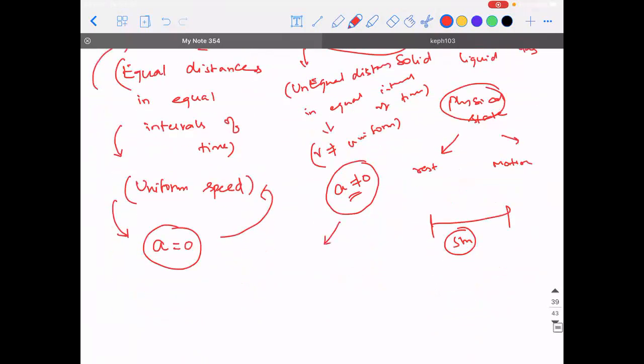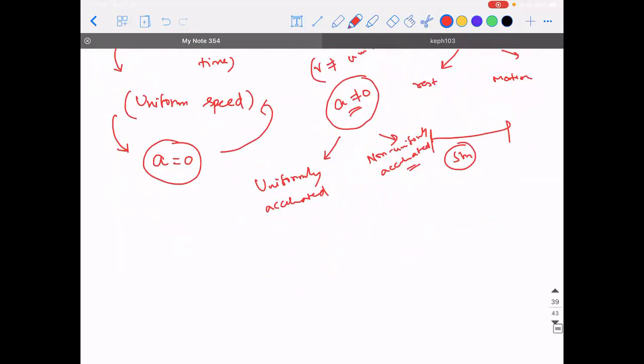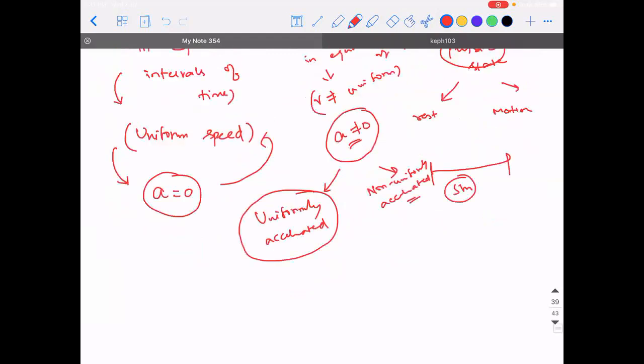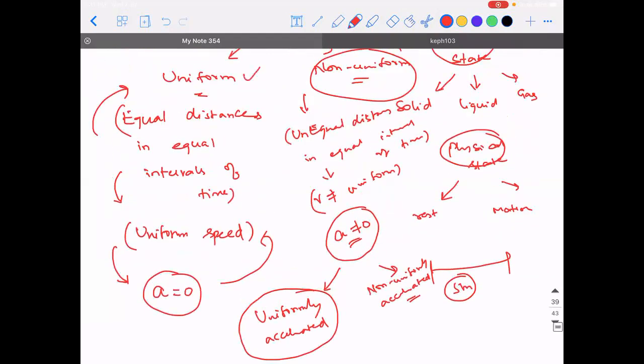But under non-uniform motion, there are 2 other motions that are possible. What are they? Uniformly accelerated motion and non-uniformly accelerated motion. Am I clear? Are you able to understand the subclassifications? Yes, sir. Please make a clear note of it, okay? So what we have discussed till now, all the equations of motion, are applicable under uniformly accelerated motion or uniform motion also, because in uniform motion, acceleration is 0, and 0 is also a constant.